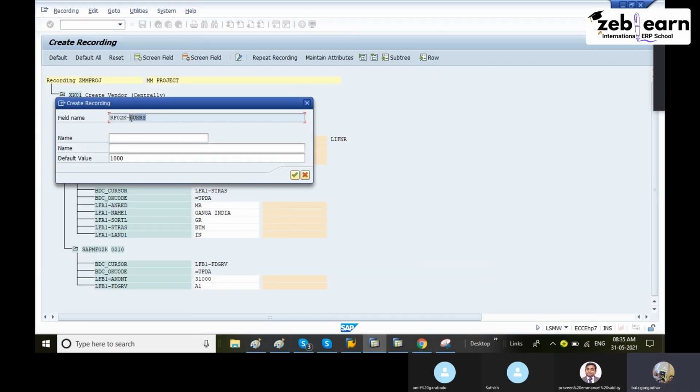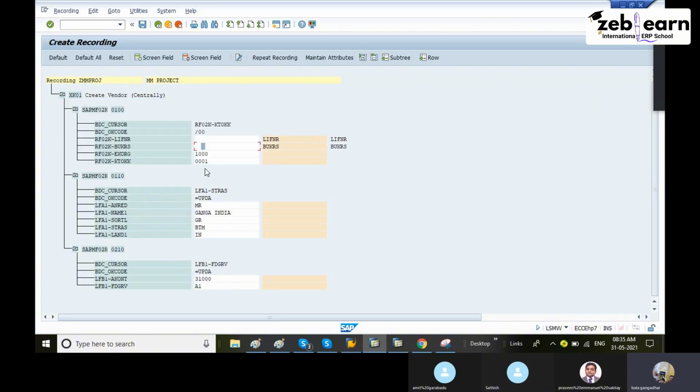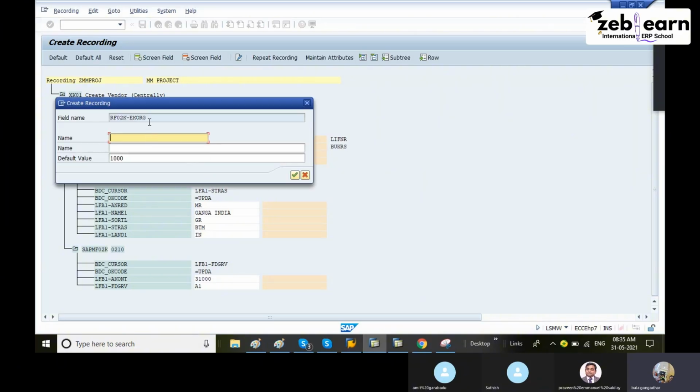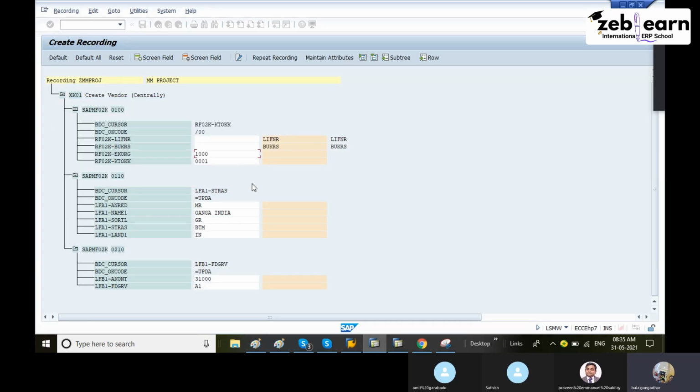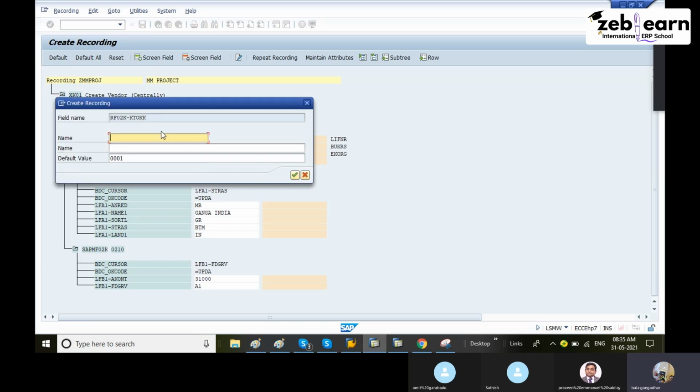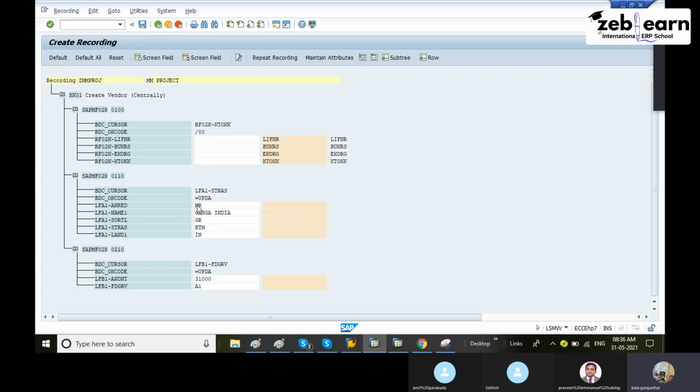Second one, BUKRS, remove the default value. Third one, EKORG, remove it. Fourth one, KTOKK, remove this one. Fifth one, ANRED.